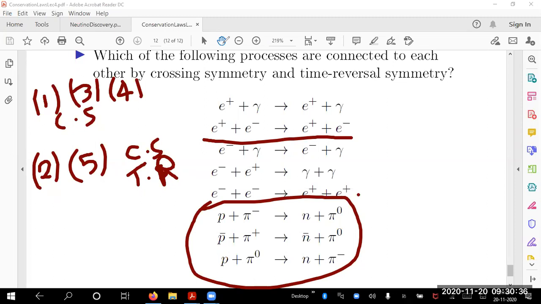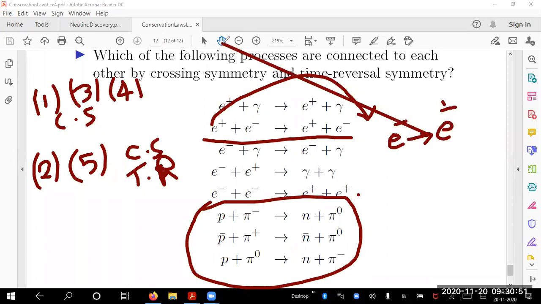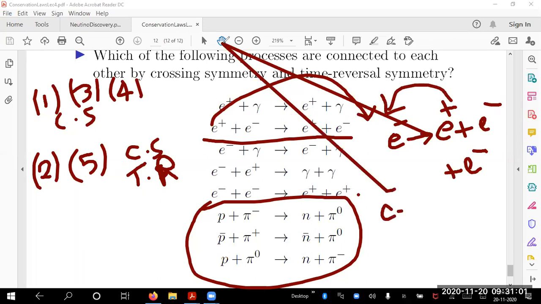Whatever you have on the left hand side, you take it as an antiparticle when it comes to the right hand side. So I will take E plus to the right hand side and make it an antiparticle. What do you get? E minus goes to E plus plus E minus. What becomes of E plus? It becomes an E minus, correct? And now take this E plus to the left hand side, you get E minus plus E minus becoming